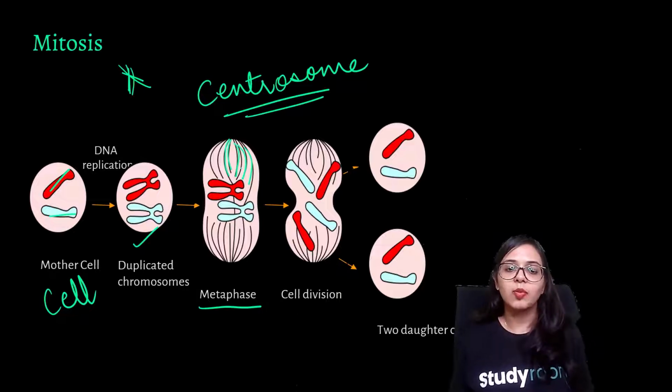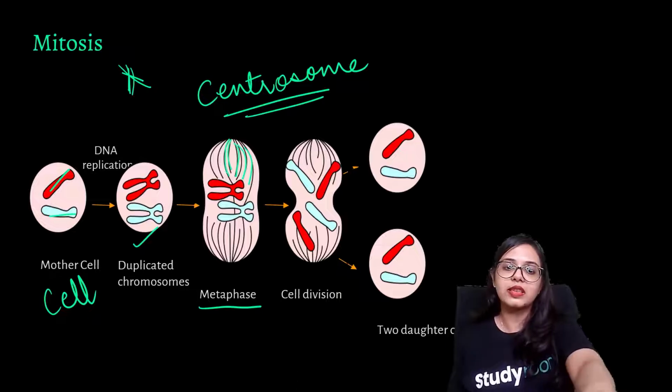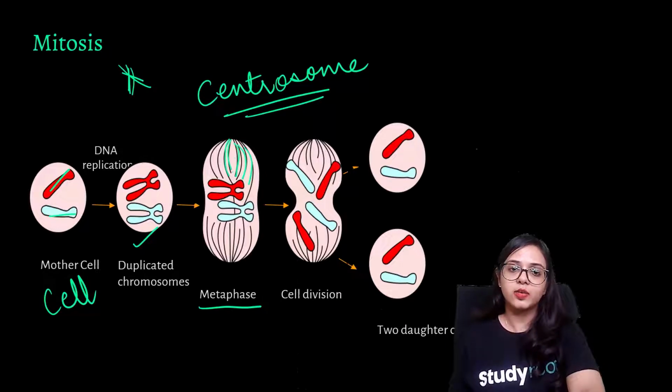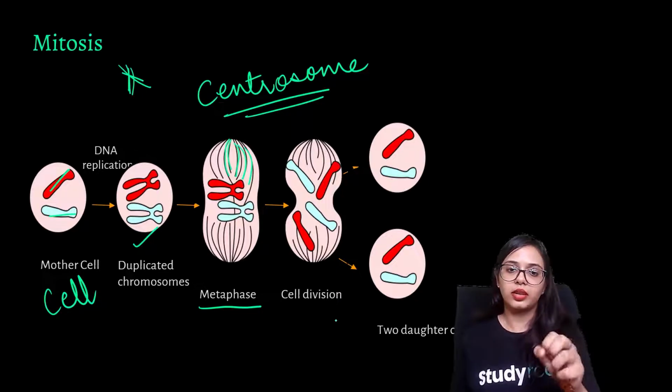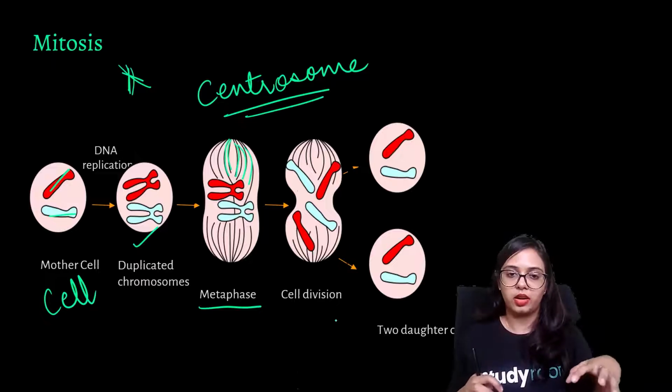As you can see, the cell has expanded and the spindle shaped structures have been formed. The two duplicated chromosomes are held, and then during the cell division phase, they are separated from each other.